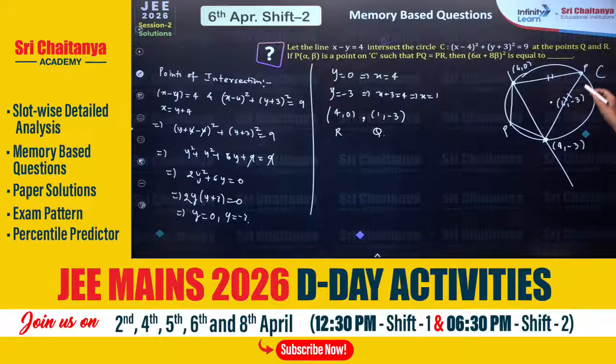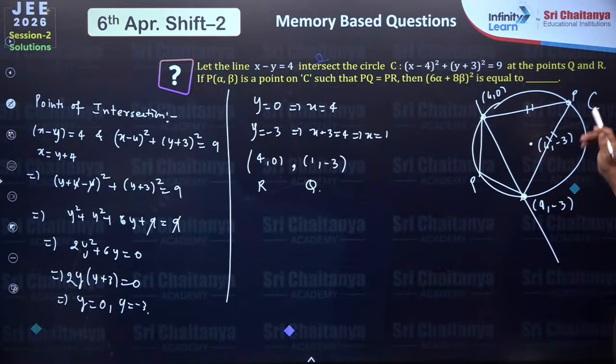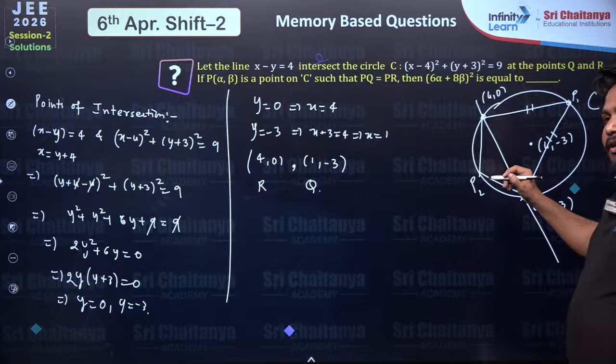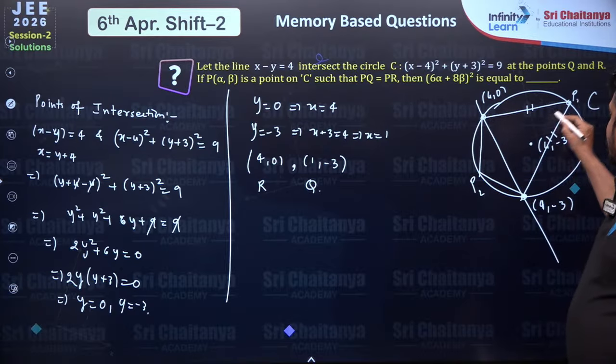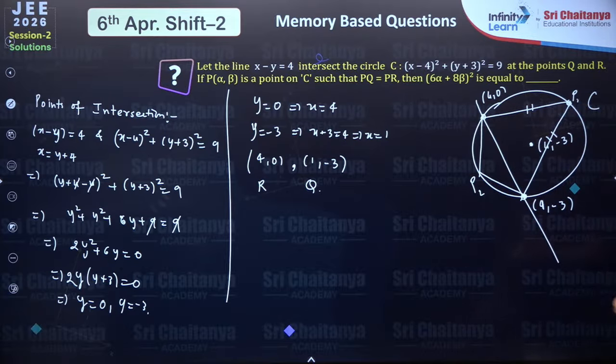Fine. Now to find the values of alpha and beta, this type of problems will be constructed such that it doesn't matter if you take this P or this P, let's name them P1 or P2, the final answer should be the same. Okay. Very good. Aditya is telling answer is 3. Aditya has solved everything. Fine.